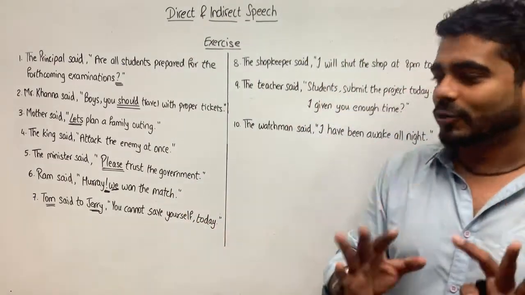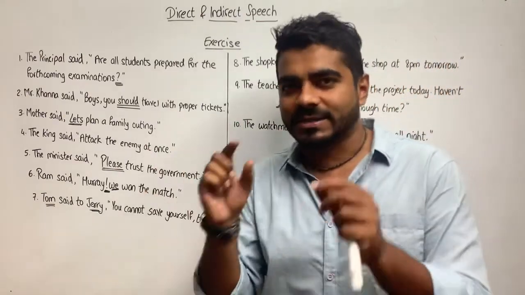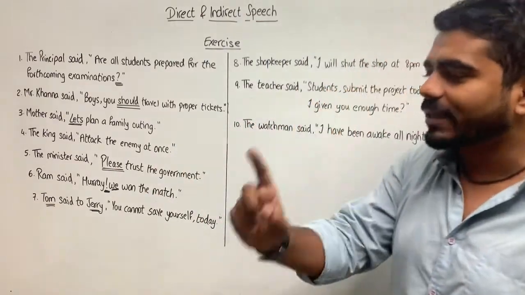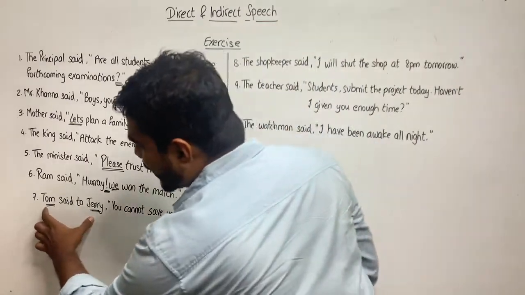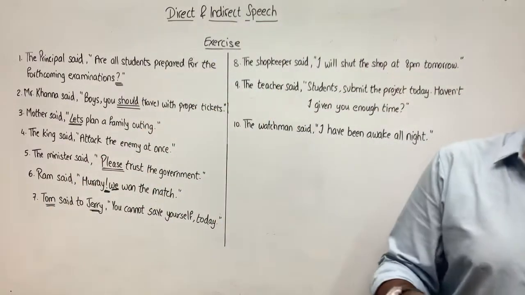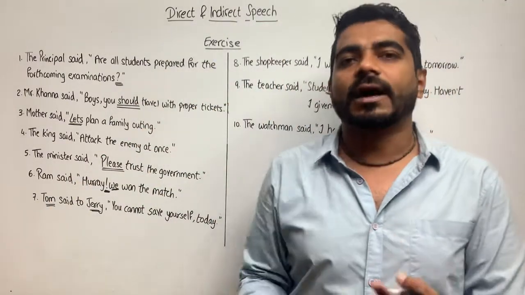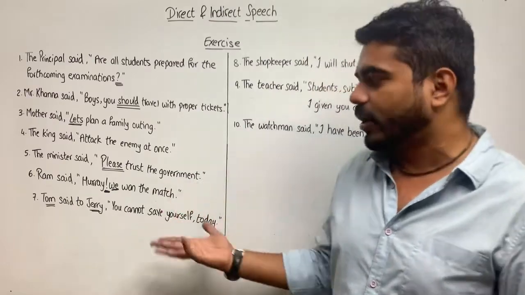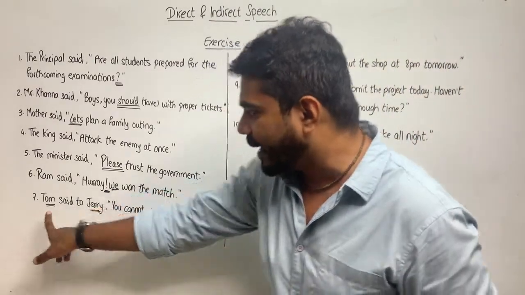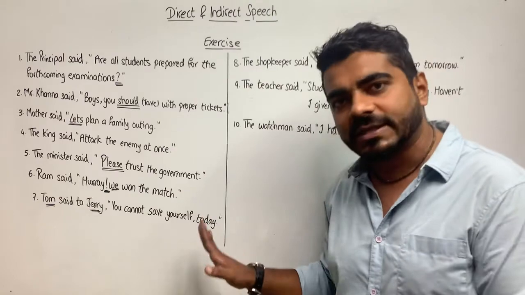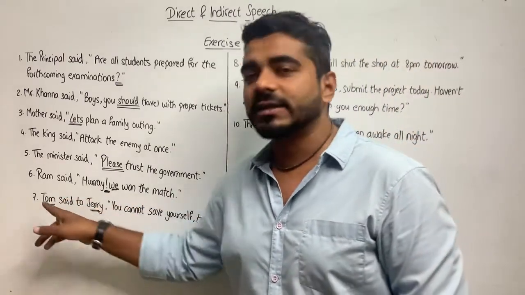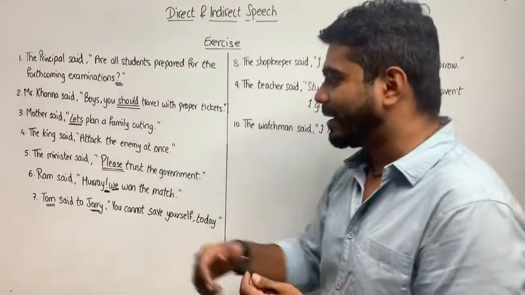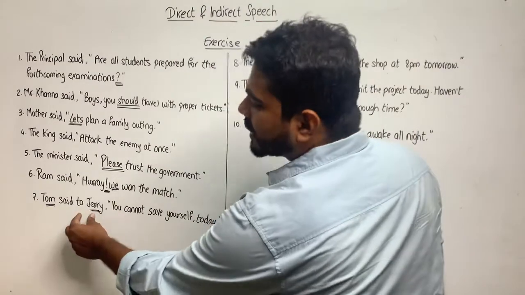Okay, so see, you have to break it up into small parts. Take one word at a time. Think one thing at a time. Tom said to Jerry. So first I thought I should confirm whether it is said, exclaimed, asked, requested, suggested or anything else. Then I concluded that because this is an assertive simple sentence and both are mentioned, I'll use the word told. Then you becomes he, Jerry.